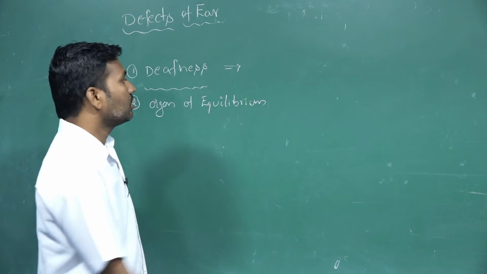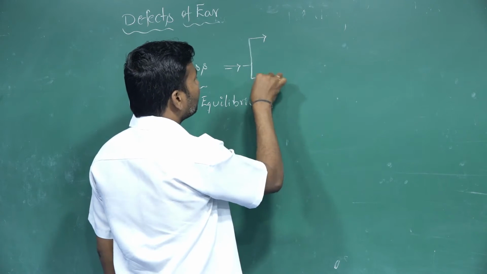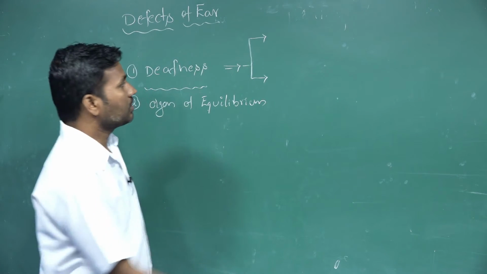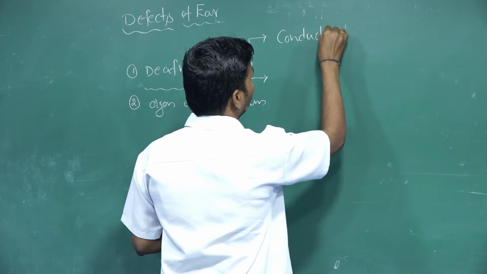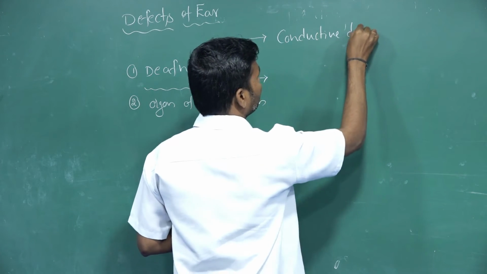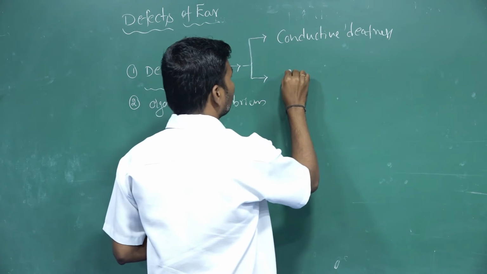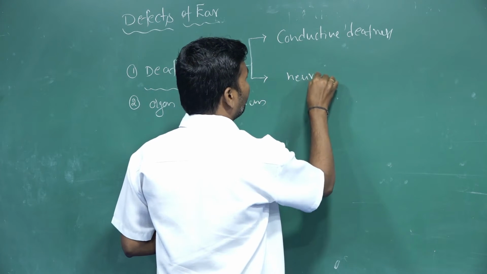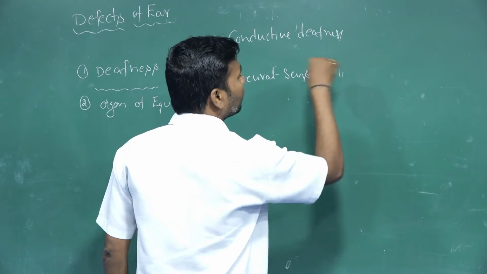Deafness majorly occurs in two categories: conductive deafness and neural sensory deafness.